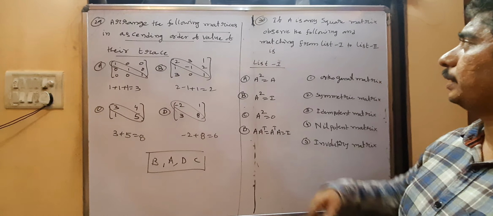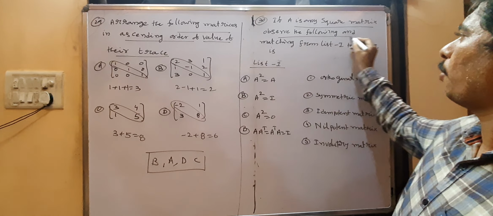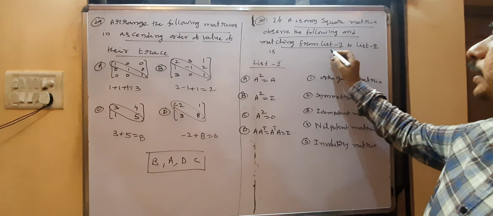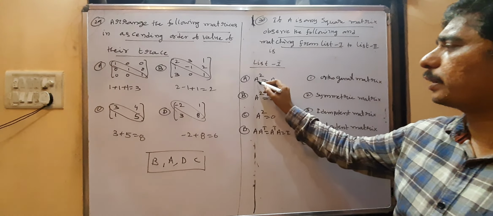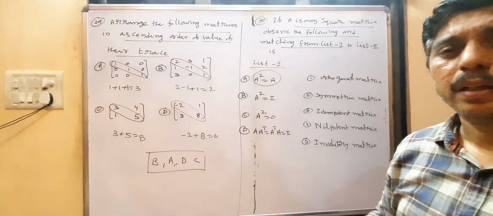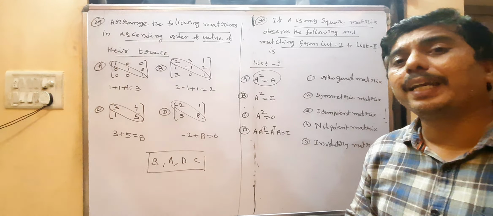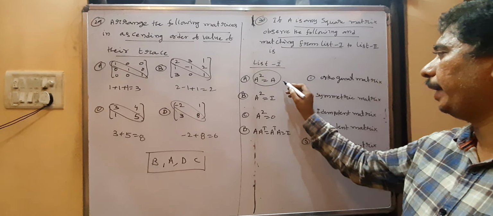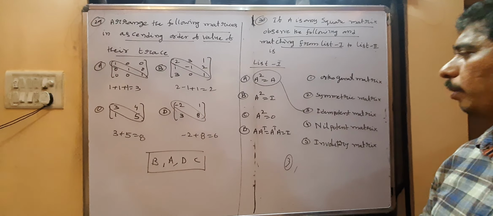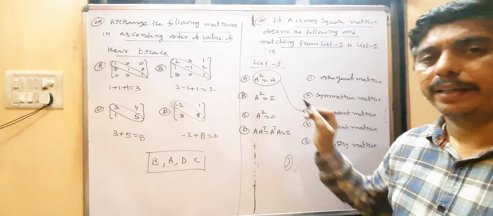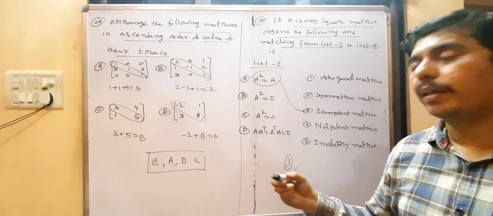Now coming to this, if A is any square matrix, observe the following and match list 1 to list 2. A square equal to A means you can say it is an idempotent matrix. Where is the idempotent matrix? In 3. So third one, first comma. A square equal to I, then that is called the involutory matrix.